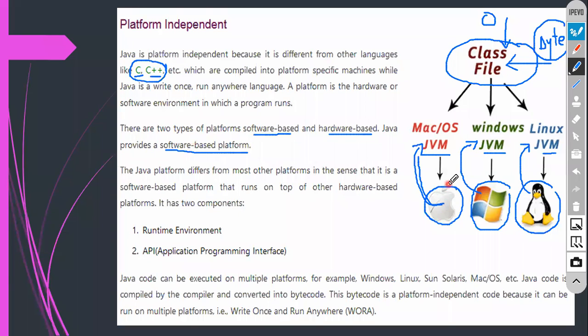Here you can see you have a machine, a Mac machine. That is hardware. When you go to Windows, you will find hardware like x86. As per this hardware, you have to install the JVM. For Mac, you have some different kind of hardware, even I don't know that. For Linux, you have a different kind of hardware. So you have to install the supportable JVM. That is the reason why they say hardware based as well as software based.